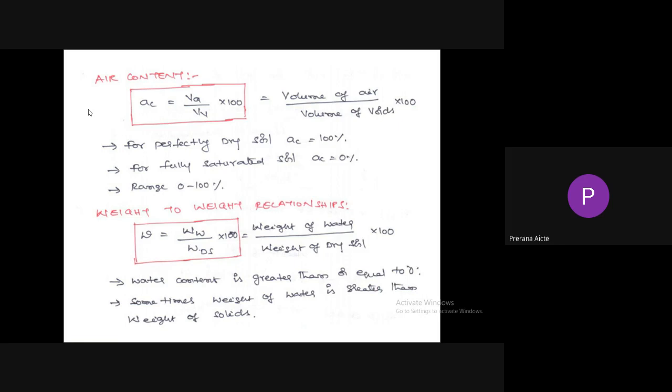So water content is defined as the ratio of weight of water to weight of dry soil. Weight of water present in the soil divided by the weight of dry soil, into 100. Water content is always greater than or equal to 0. That means for perfectly dry soil, water will be absent, so it may be equal to 0. Sometimes the weight of water is greater than weight of solids. It is also a true statement. Only sometimes it is greater than 100%.